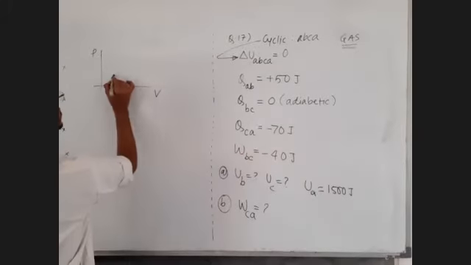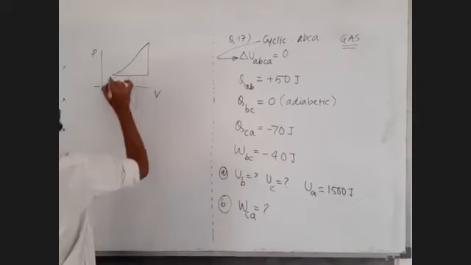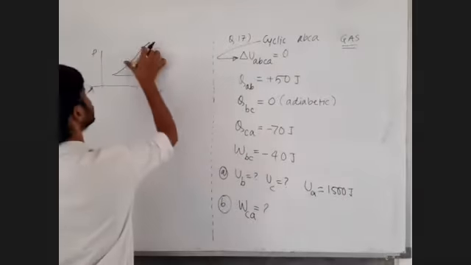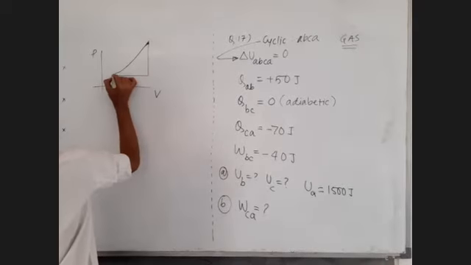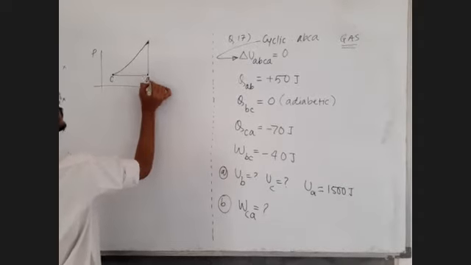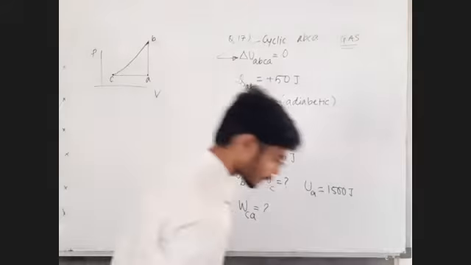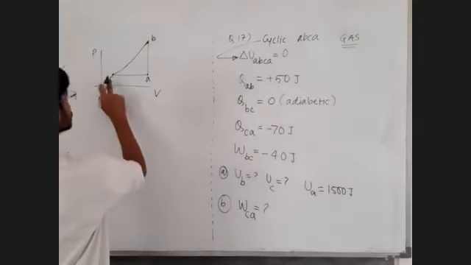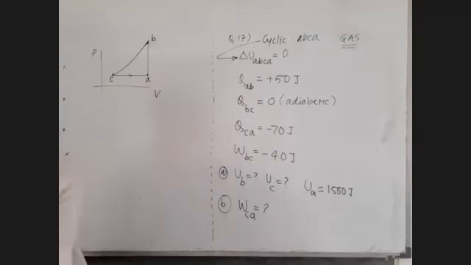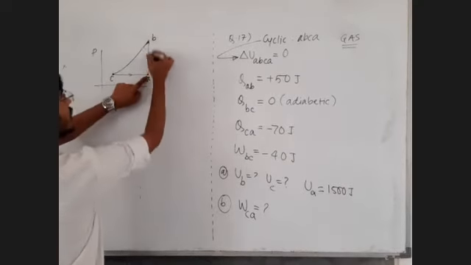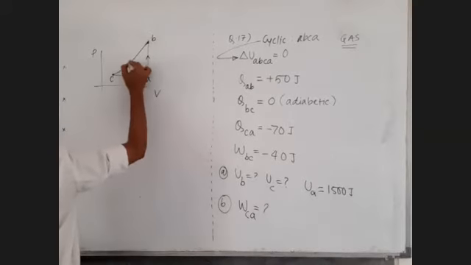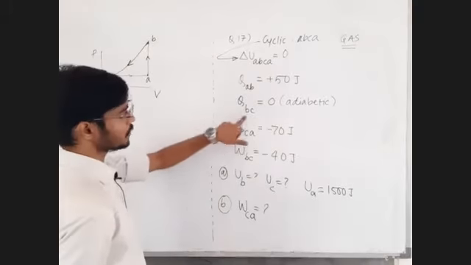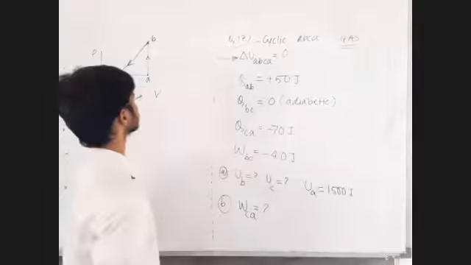It is something like this: C to A to B. This is C, this is A, this is B. Now we can observe that C to A is an isobaric process, that is an observation. A to B is an isochoric process, that is also an observation. B to C is the adiabatic process.